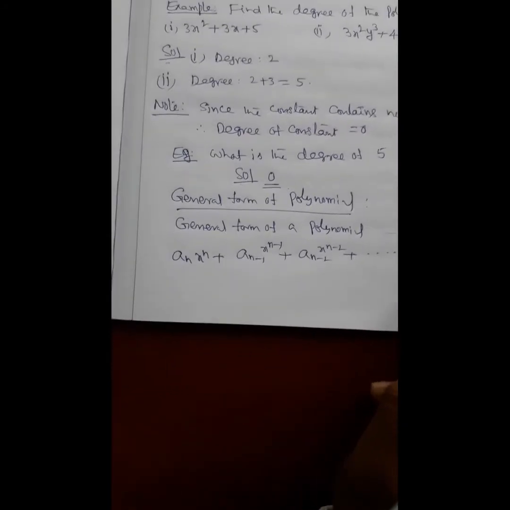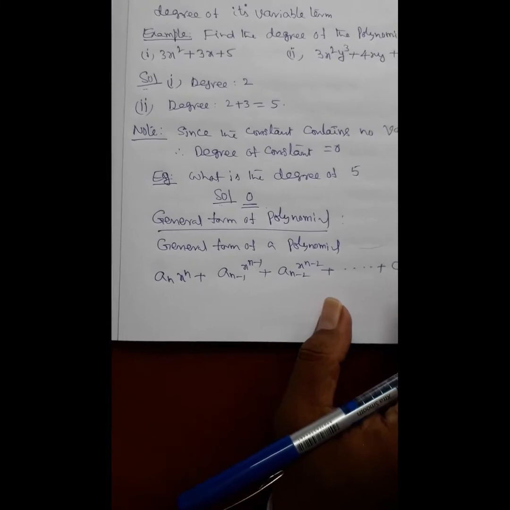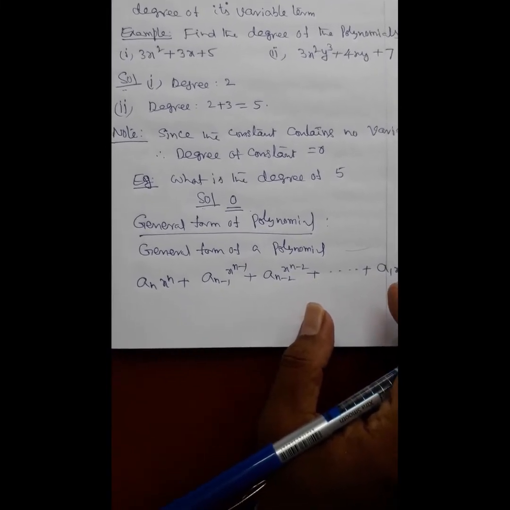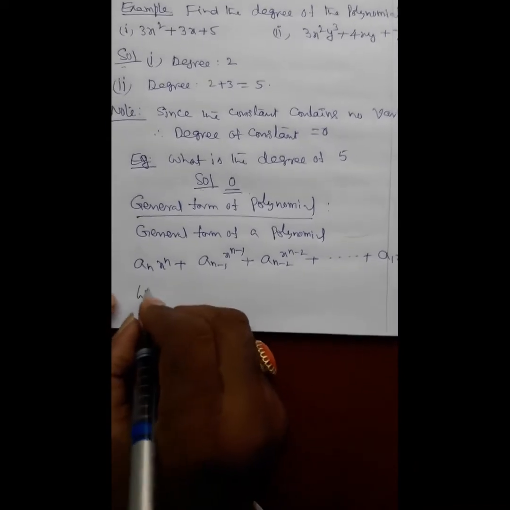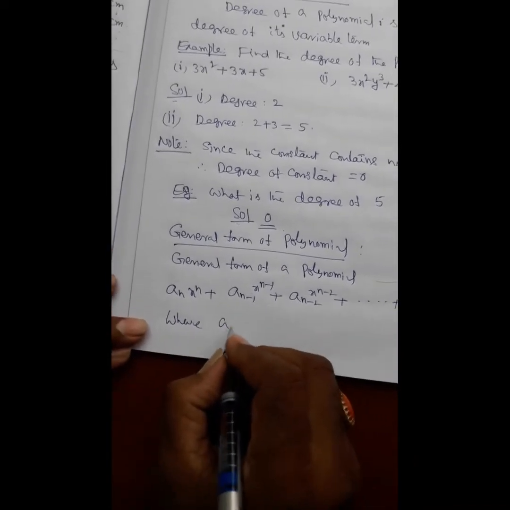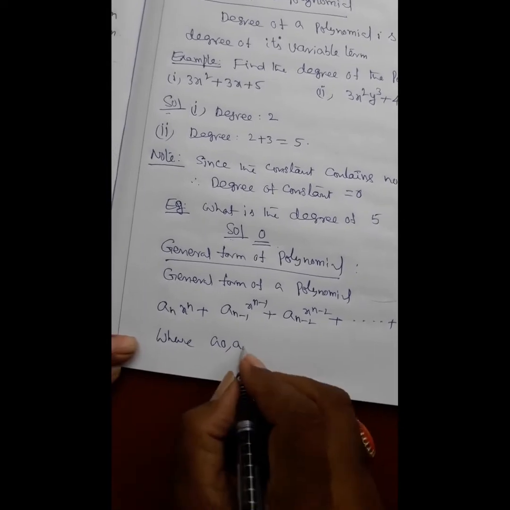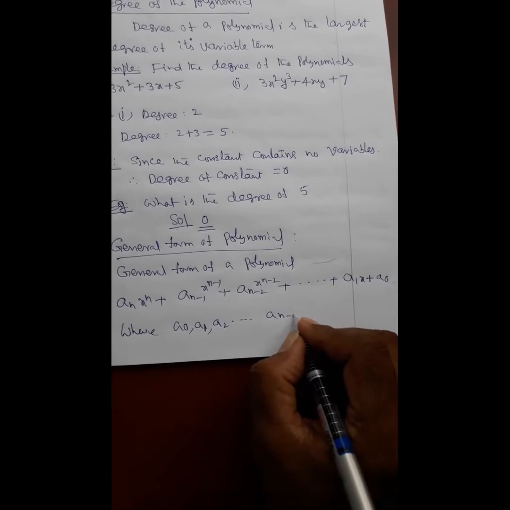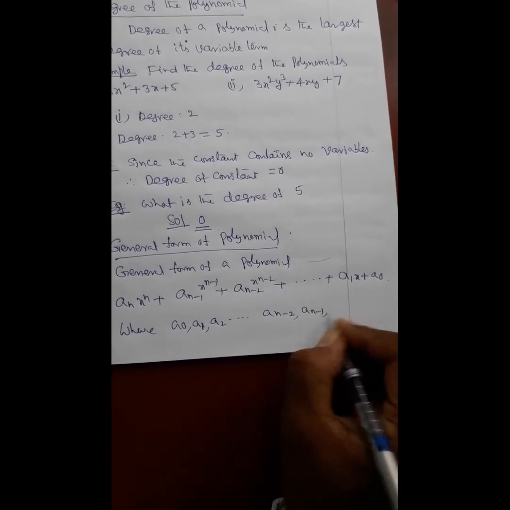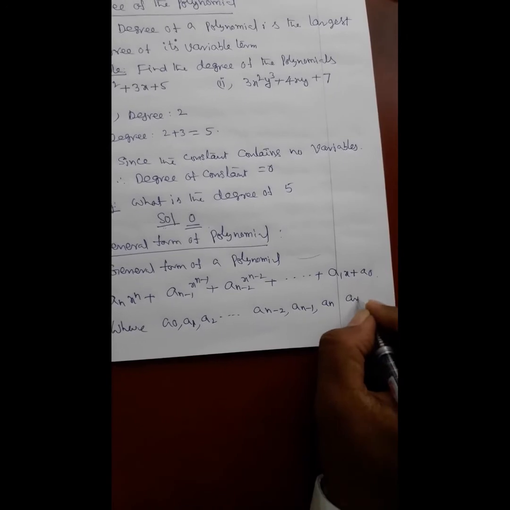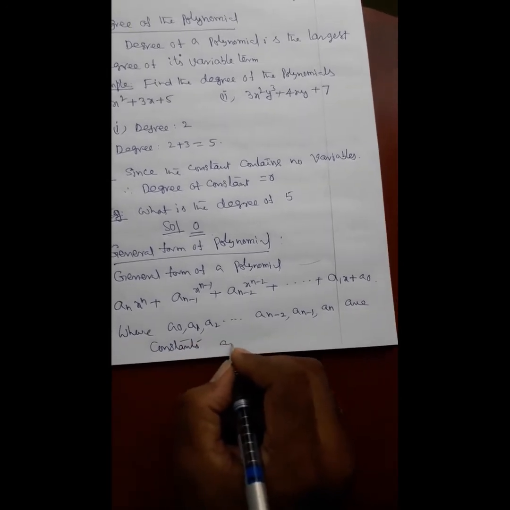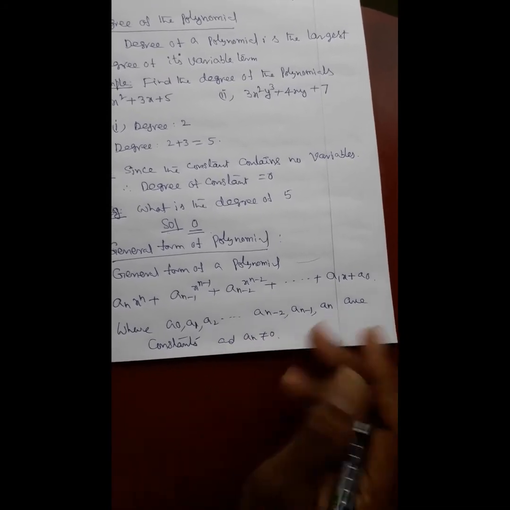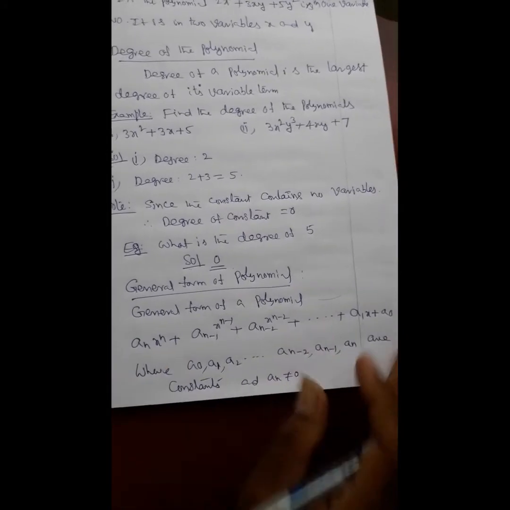By substituting values, we will get any polynomial from this general form, where a0, a1, a2, etc., an minus 2, an minus 1, an are constants, and an is not equal to 0. It must be non-zero. Okay.